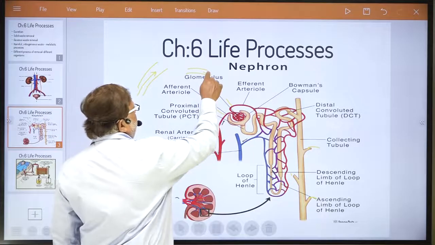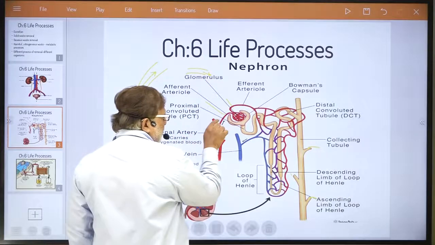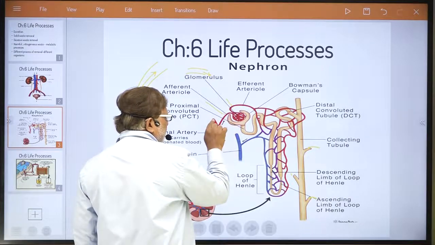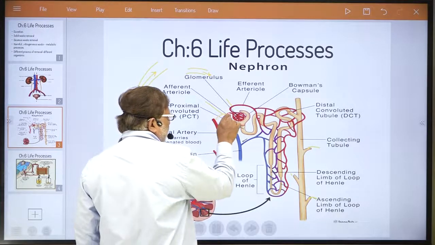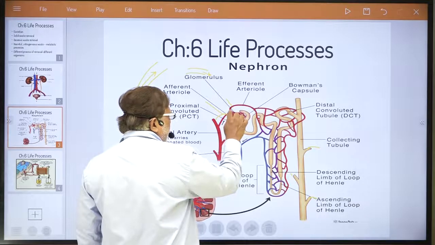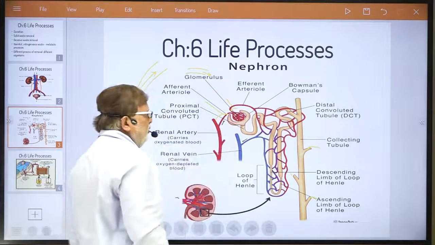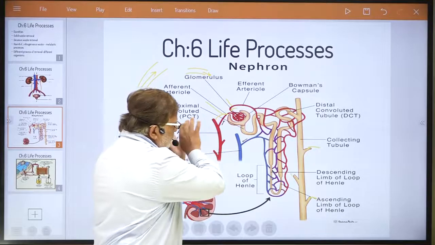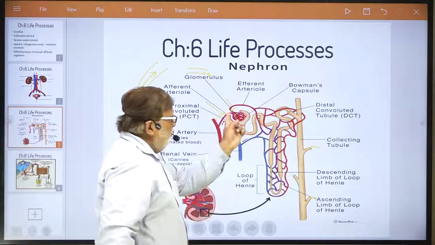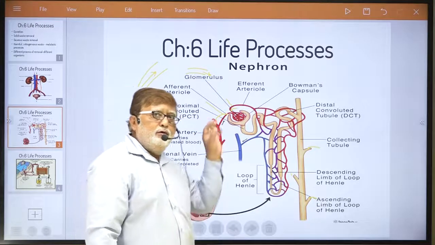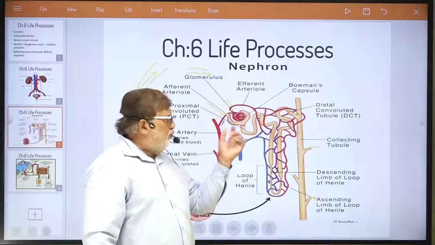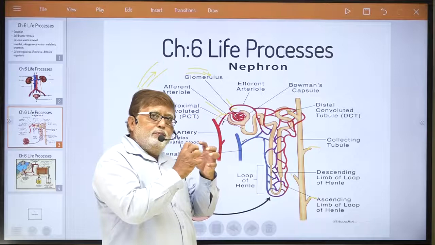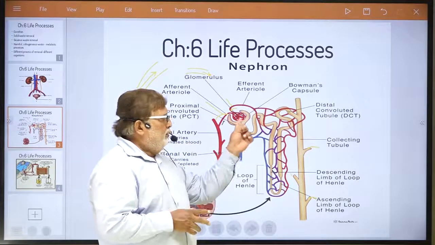You understood what I want to say? More blood, because this tube is thicker. This tube is thinner, so more blood will enter the glomerulus and less blood will leave, because the blood will come with great pressure. More input, less output. This creates, dear student, one type of pressure in the glomerulus.